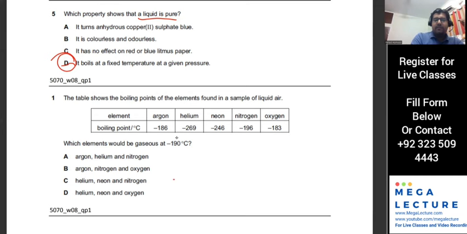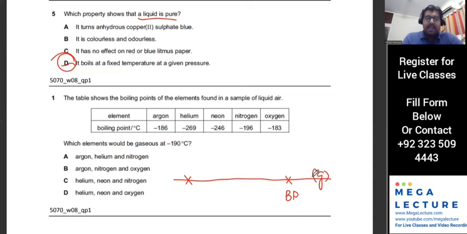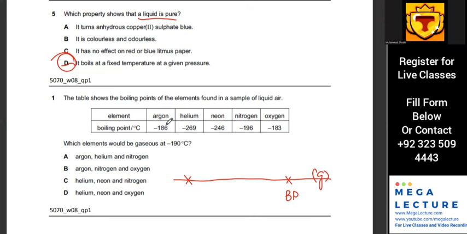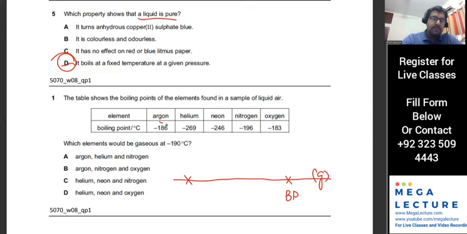And remember, you get confused with negative values. So melting point, boiling point. And he's talking about, so the temperature has to be greater than the boiling point, minus 190. When is it a gas? It's a gas when the temperature is higher than the boiling point. So is minus 190 higher than minus 186? Sir, it's lower. It's lower, right? So the first one is not going to be a gas.